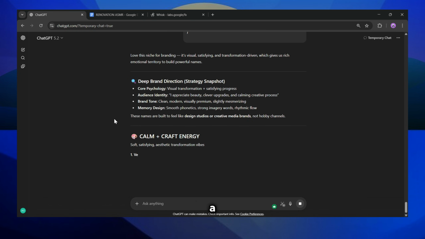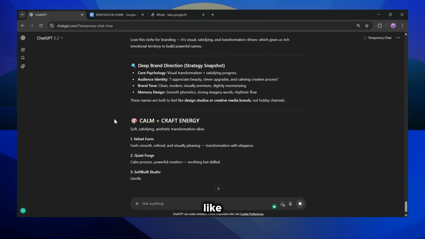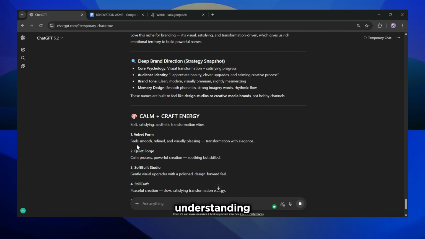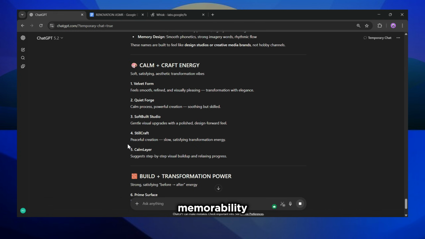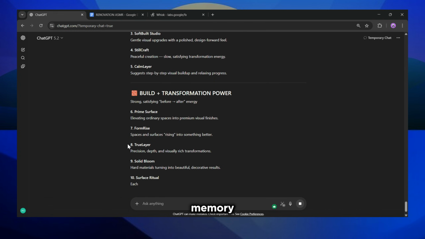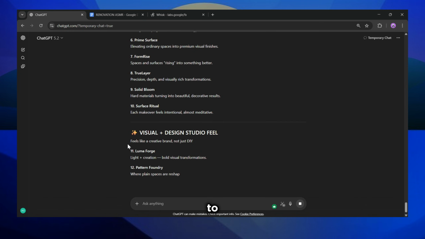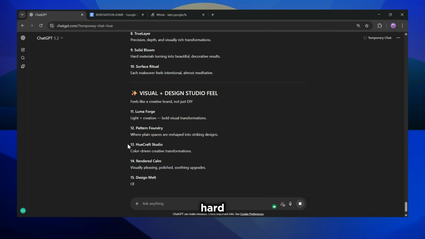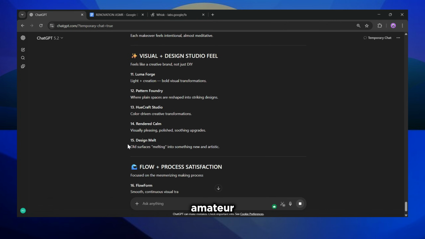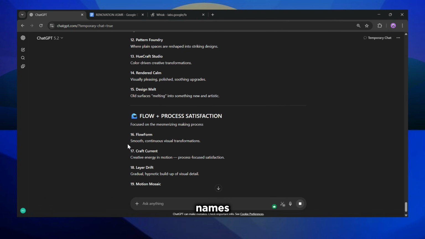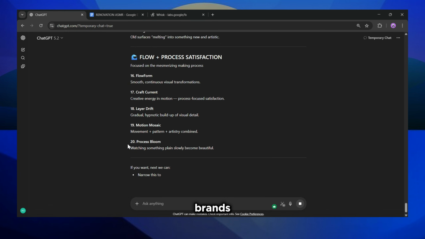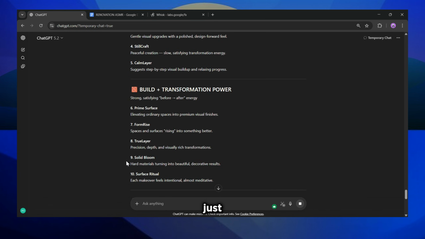It builds a brand. It forces AI to think like a professional branding agency, understanding audience psychology, memorability, and positioning. Then it applies memory science, word rhythm, sound flow, and contrast, so the name is easy to say, easy to remember, and hard to ignore. This is the difference between amateur and cinematic. What you get are names that sound like real media brands, the kind that feel established before you even upload. Because on YouTube, a name isn't just a label, it's positioning.